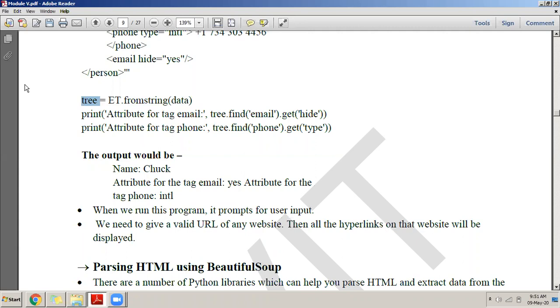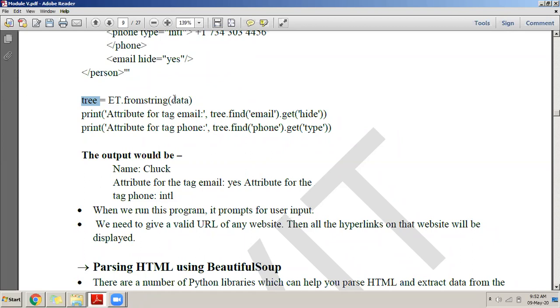Now you have constructed the object. Now what is tree? Tree, remember, is not a simple variable. It is not a simple string variable. It is an object now, an XML object in which you have loaded the XML data.